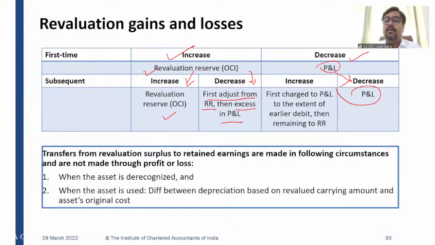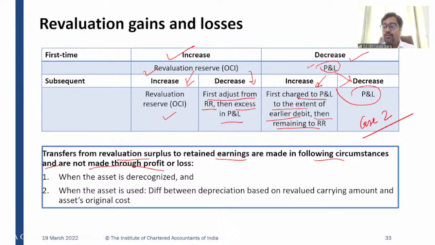Like in the example of my case 2, right? So if initially it was a decrease and subsequently it was increased, then you need to first credit your P&L to the extent of the earlier decrease. Then whatever is left has to go to revaluation surplus. Okay. The transfers from revaluation surplus to retained earnings are made in the following circumstances and are not made through profit or loss.